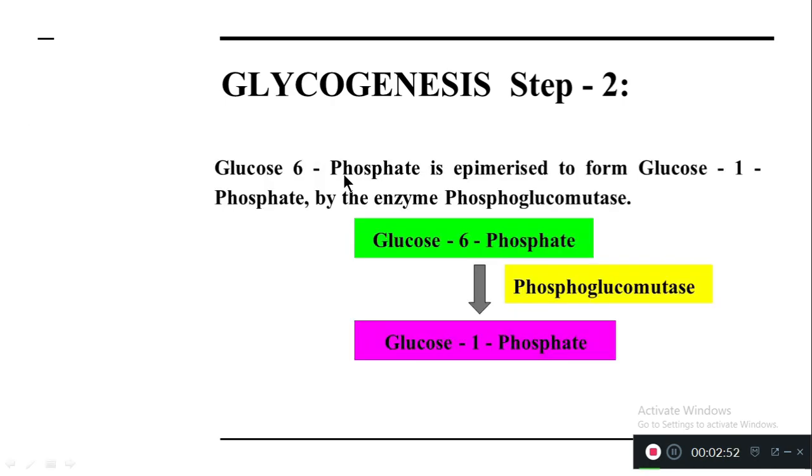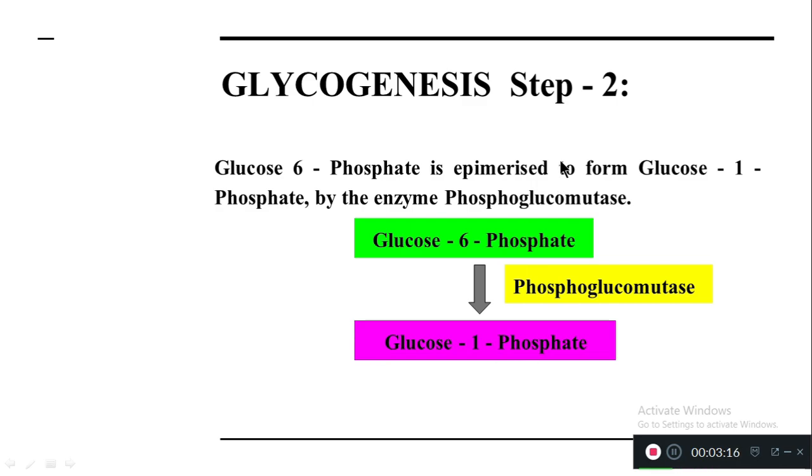In step 2, glucose 6-phosphate undergoes epimerization to form glucose 1-phosphate. For this, the enzyme phosphoglucomutase is responsible. So in step 2, glucose 6-phosphate is converted into glucose 1-phosphate.